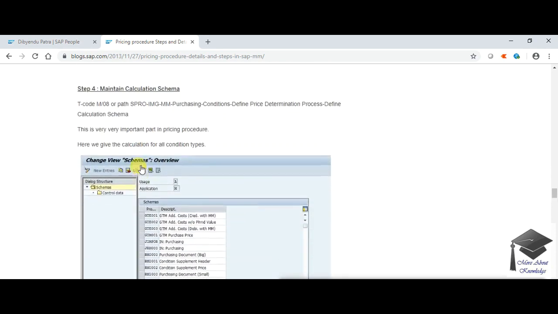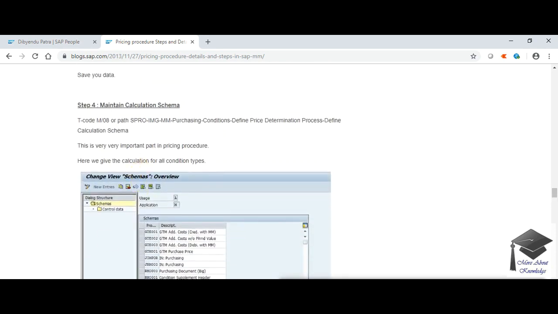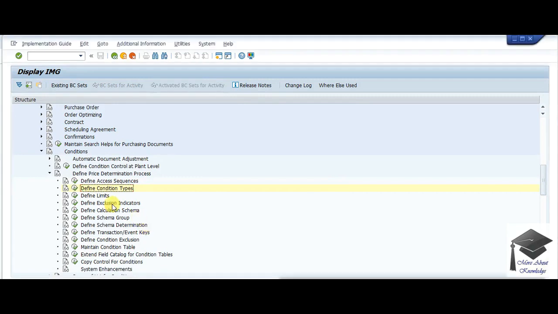Now we need to maintain a calculation schema. So let's make a calculation schema. Here it is, calculation schema. There is another option where we can find limit for condition tables. I have created another blog post and I'll be giving a detailed explanation about limit also. Now I'll be using calculation schema.